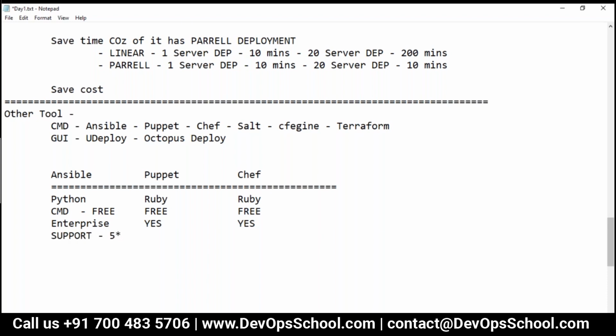Here I will give, let's say, 4 star. This is based on my experience, and here I'll give 3 star. In terms of community contribution, here I'll give 5 star. Again same thing here, probably 3.5 or something like that, or here also I'll go for 3 or something like that.